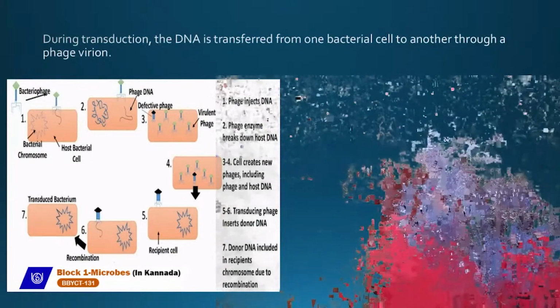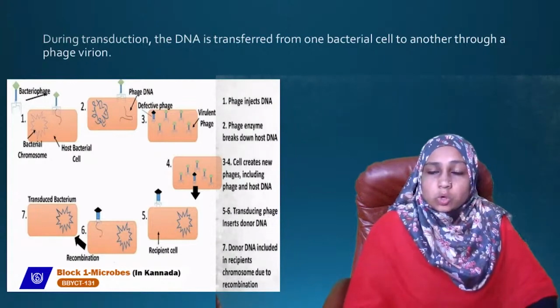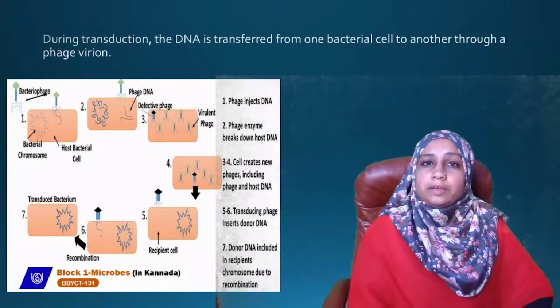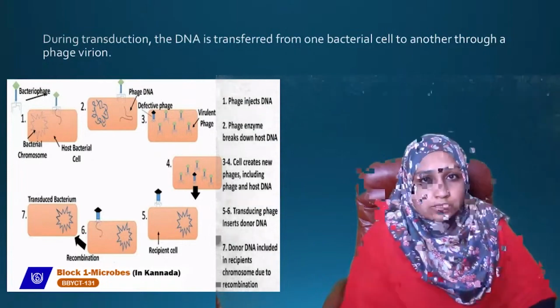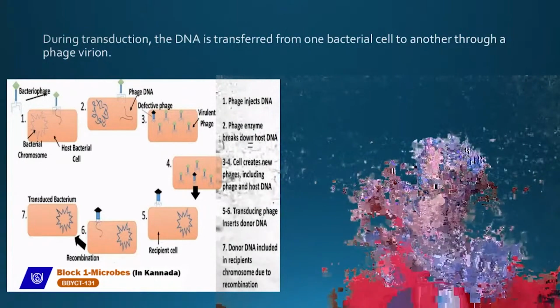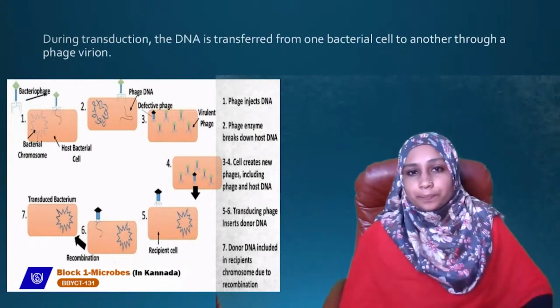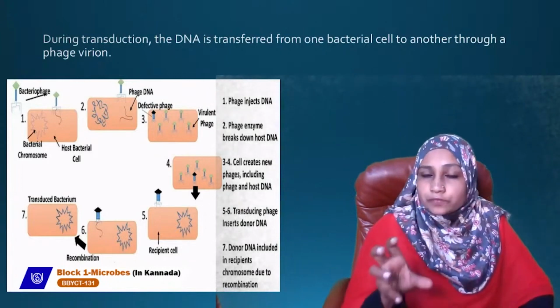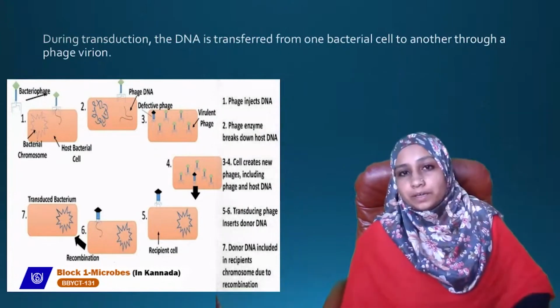The phage which contains the host DNA is called a transducing phage. When this transducing phage infects another bacterial cell, it will insert its donor DNA, some of the bacterial DNA.